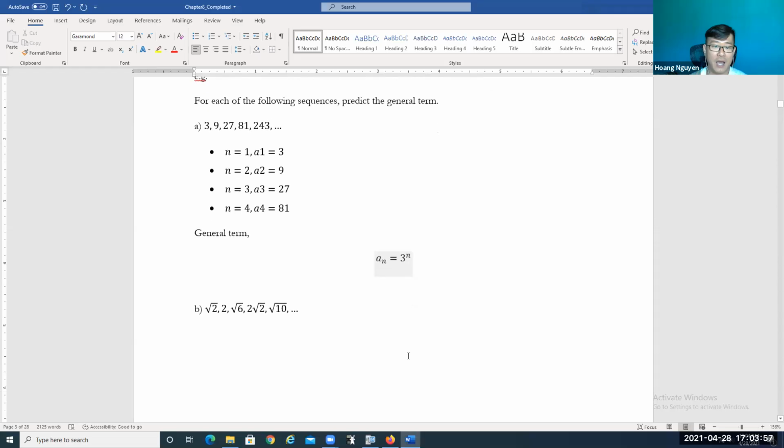Now let's try the next one. We are given another sequence. The first term is square root of 2. The second term is square root of, square root of 2. The third term is square root of 6, and then it's going to be similar. So let's find out what the general term is.